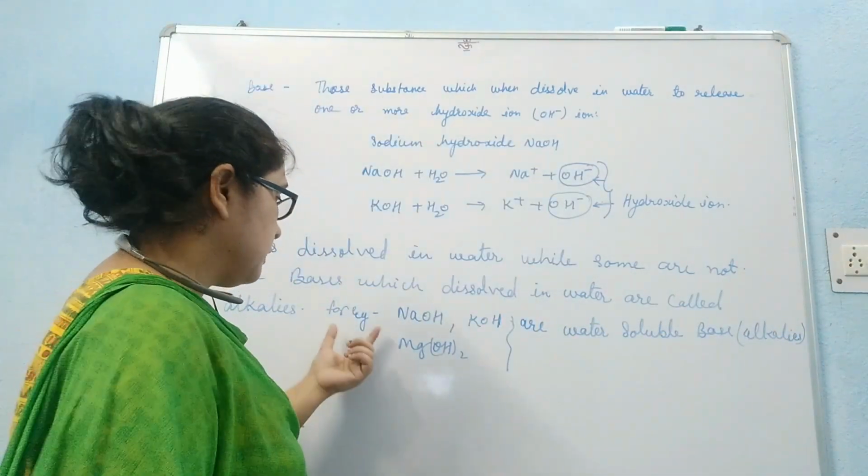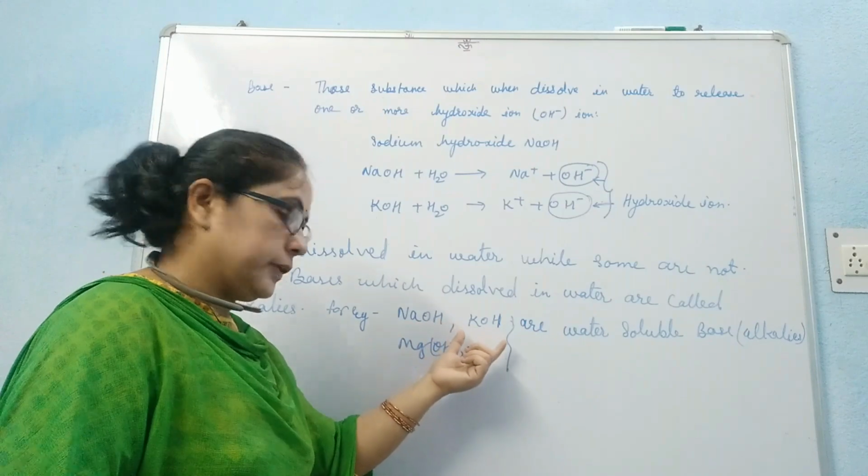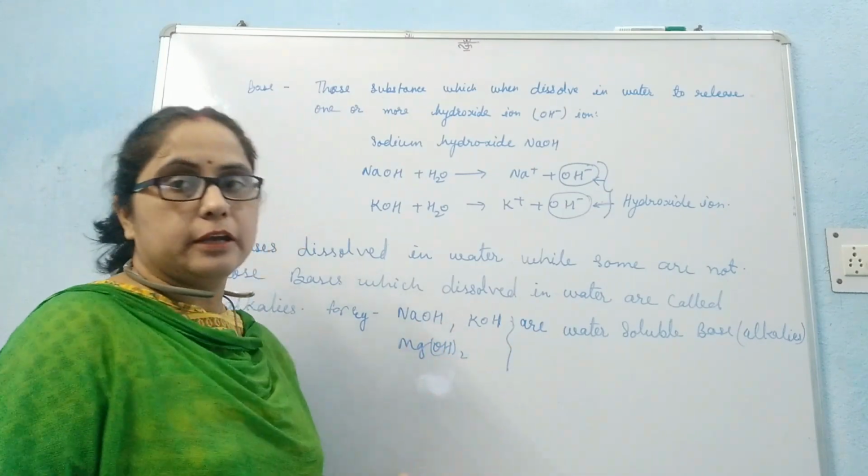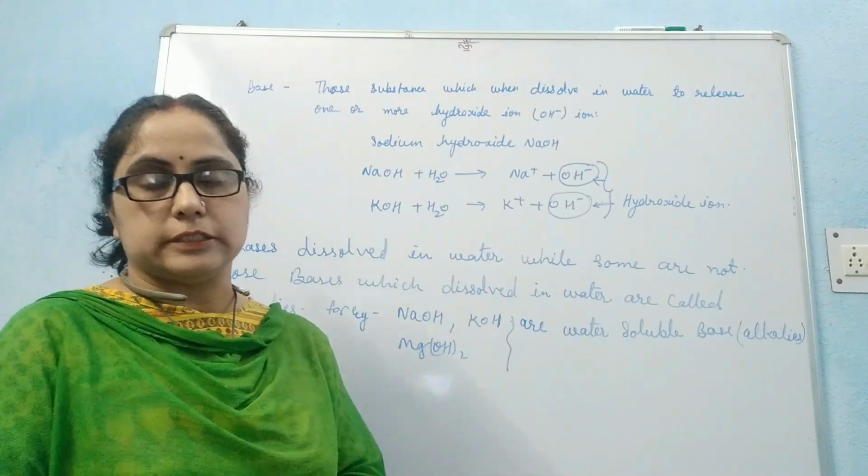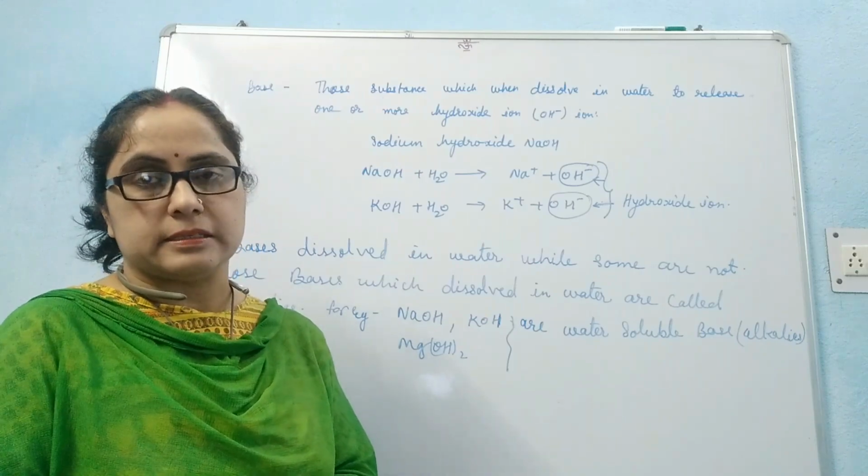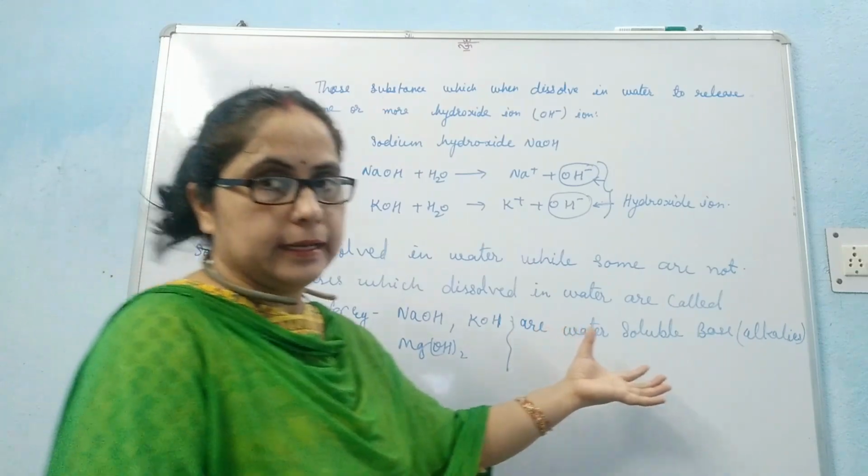For example, sodium hydroxide, potassium hydroxide, magnesium hydroxide, ammonium hydroxide are water soluble bases, so they are called alkalis.